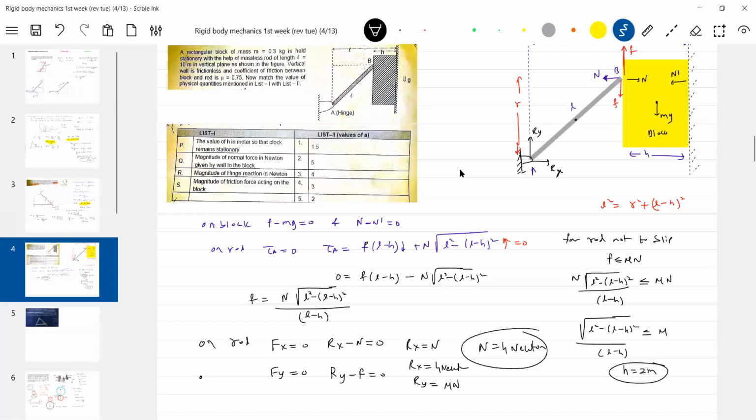Magnitude of hinge reaction in Newton. So then this is 5. Total 5, or is Ry total 5? 5, sir. Total 5. Is 3. Yeah, this is 3.